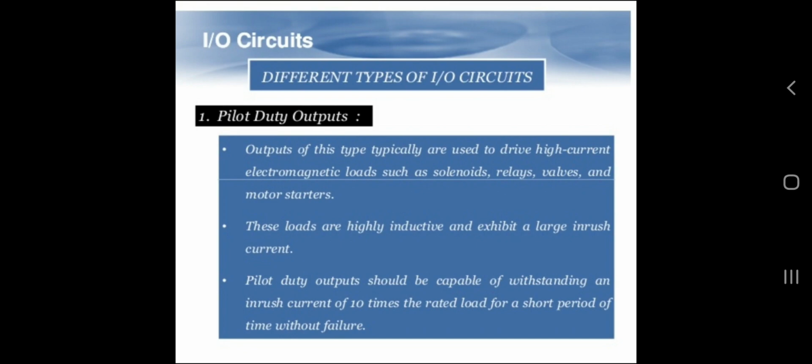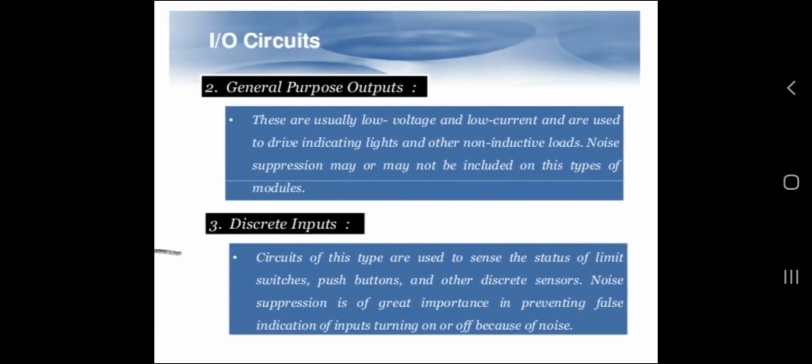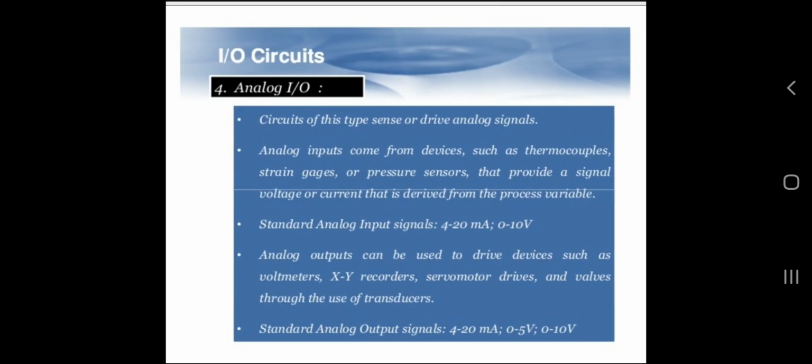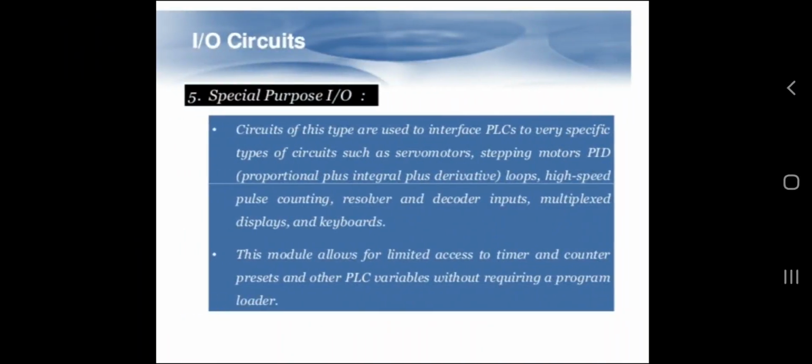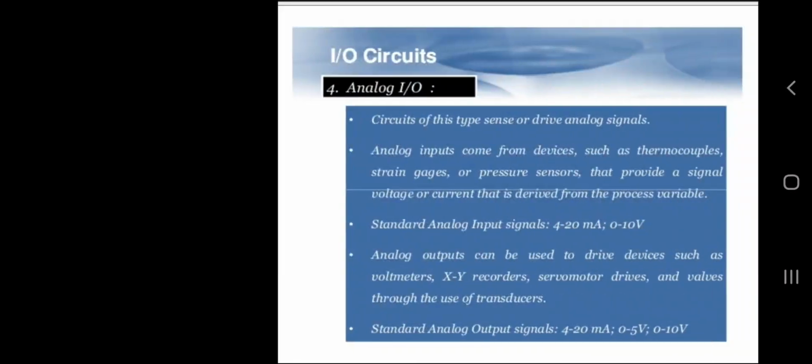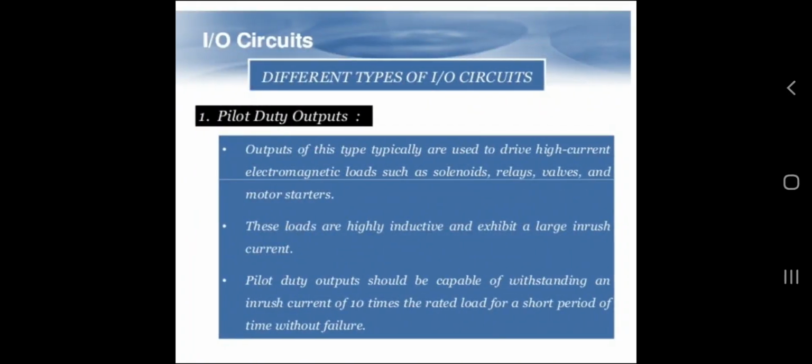Then different types of input output circuits are used in PLCs. That is pilot duty outputs, general purpose outputs, discrete inputs, analog input outputs, and special purpose input outputs. Let us discuss all types of input output circuits step by step, one by one.